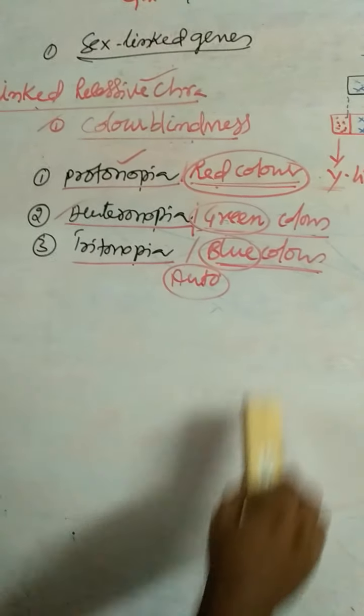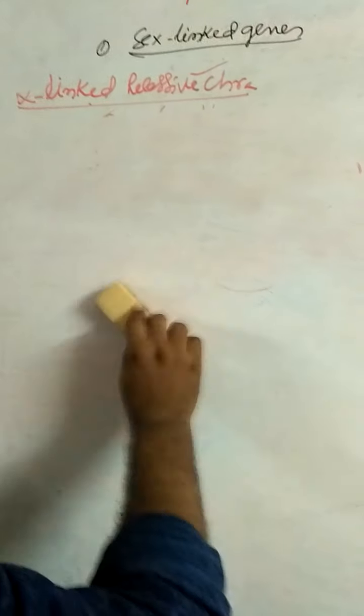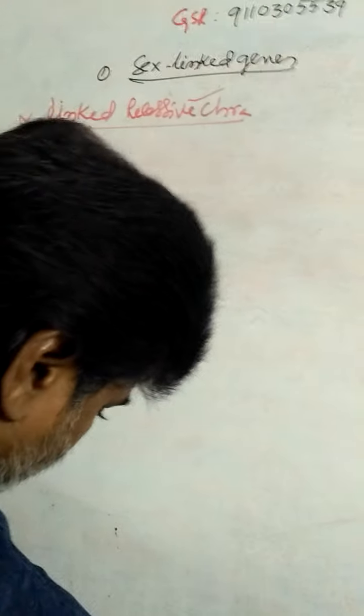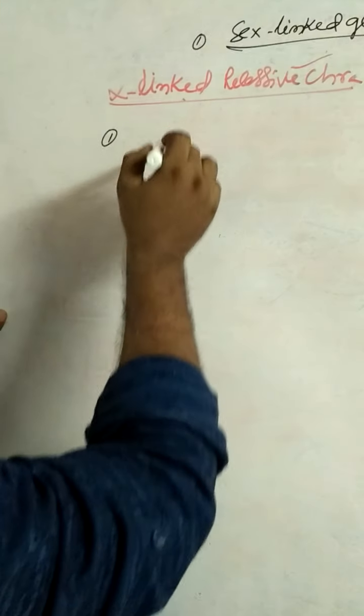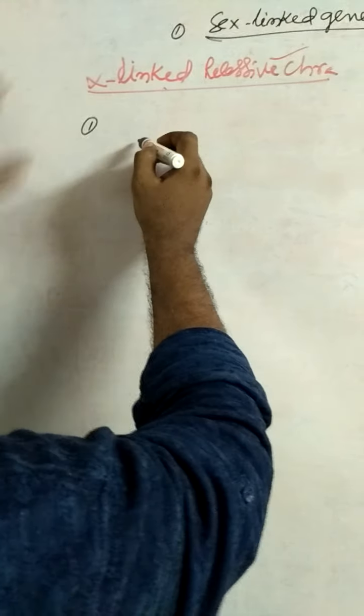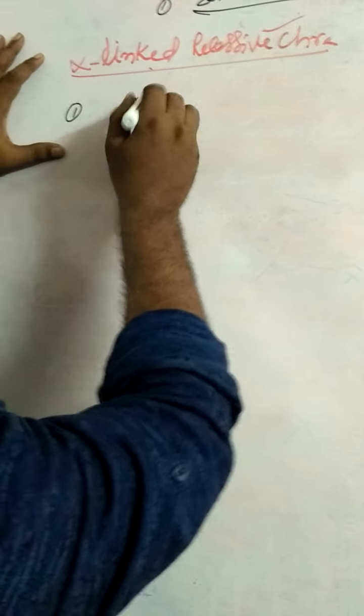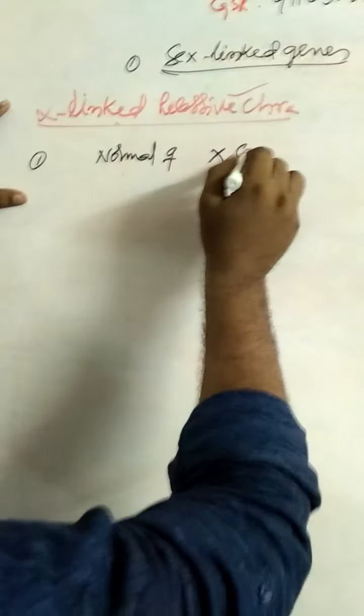So color blindness is an X-linked recessive disorder. This X-linked recessive disorder follows the crisscross mechanism. Here, case 1: colorblind female, colorblind male into normal female, normal female into colorblind male.